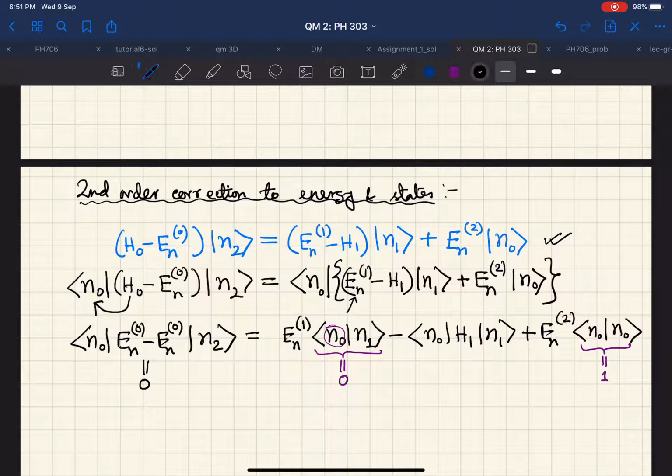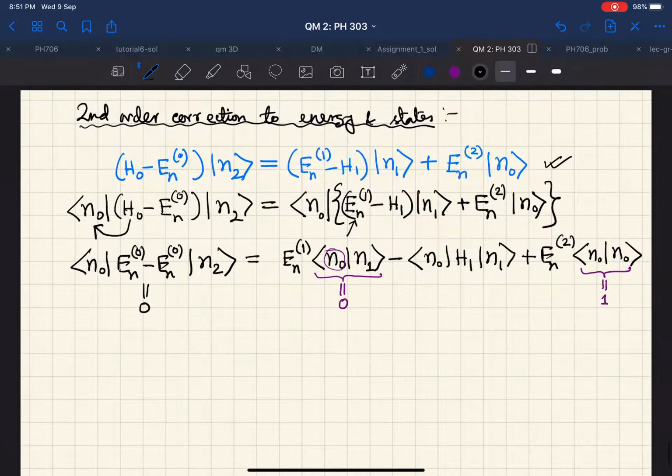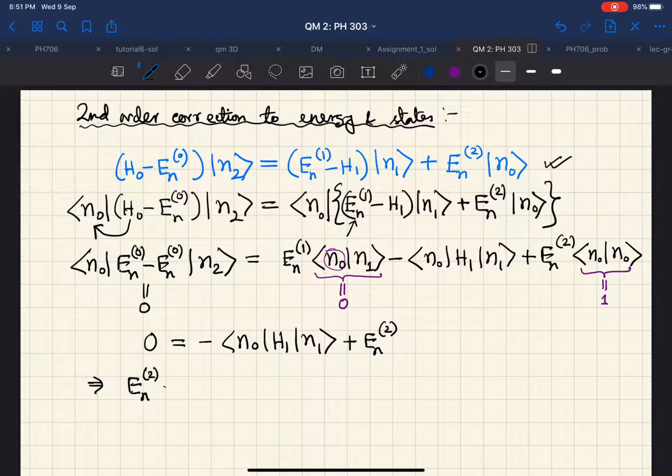Therefore what you are ending up with is nothing but 0 is equal to minus N0 H1 N1 plus En2, as simple as that. This immediately tells you that your En2 should be equal to N0 H1 N1. So of course remember, when you calculated the first order correction to the energy En1, it was coming out to be N0 H1 N0.